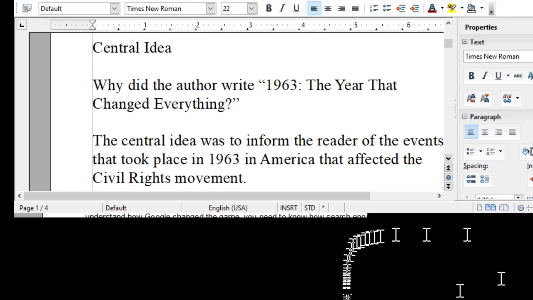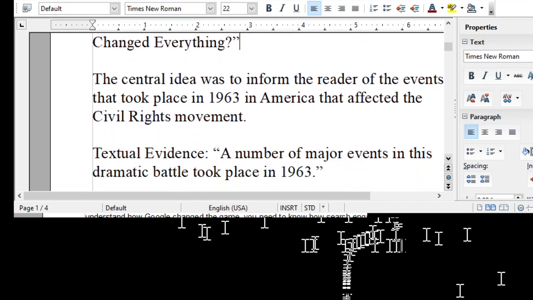Now the sentence in the text that proves this was this. It was one sentence in that entire text that told us what that text was about. It proved that this was the central idea, and this was the answer. This was the sentence right here: "A number of major events in this dramatic battle took place in 1963." This was the last sentence in paragraph 1. This was the textual evidence to prove this central idea.